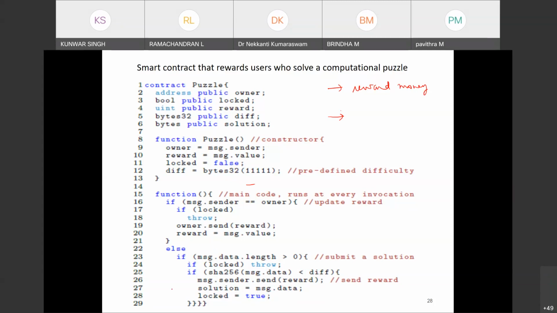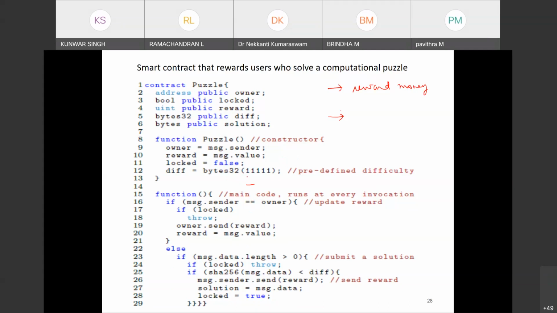After that, no one can send the solution, because the log will be true. The initial log is false. So this is another smart contract that rewards the user who solves the computation puzzle. This is the way contracts are written in the Solidity language.